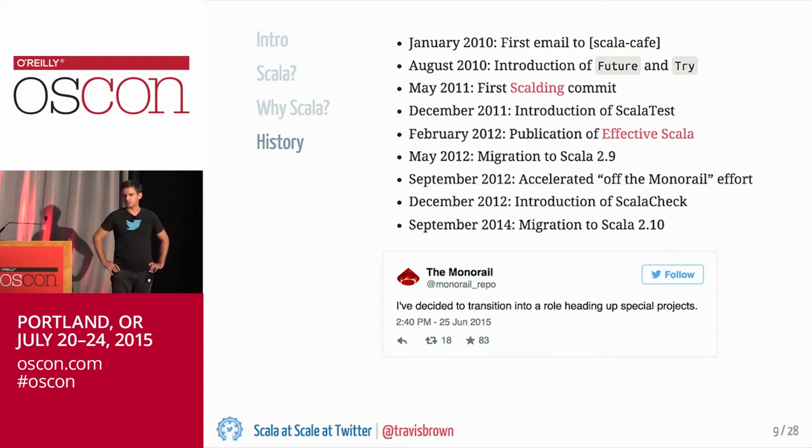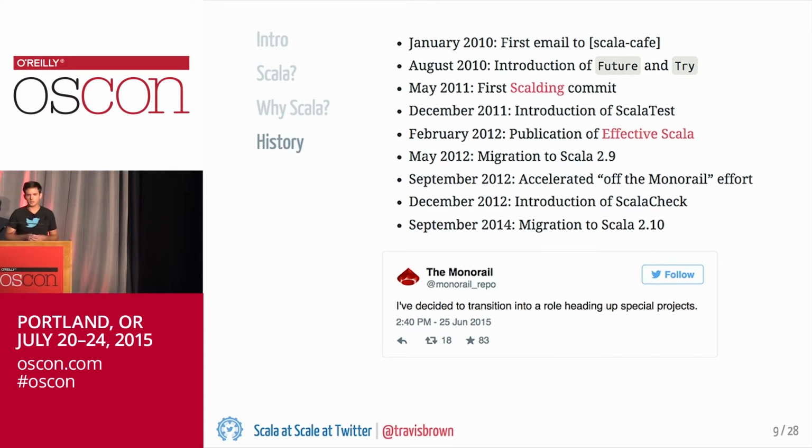It's something that works very, very well for us. Also in 2011, we published the first version of the Scala School, which is now an open source resource that is widely used in the Scala community. And it formed a lot of the principles of our use of Scala at Twitter initially.